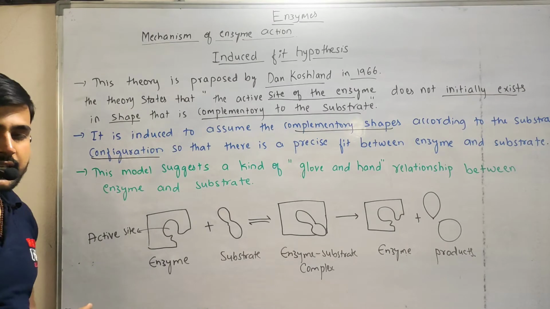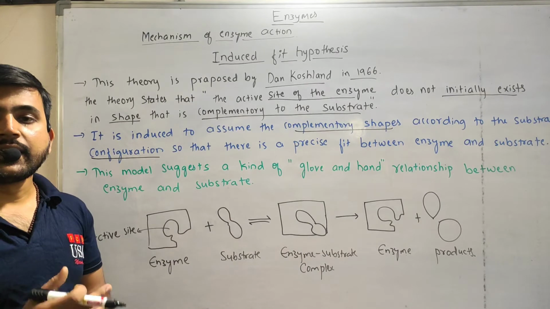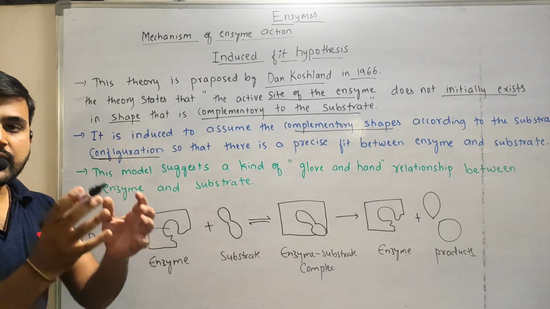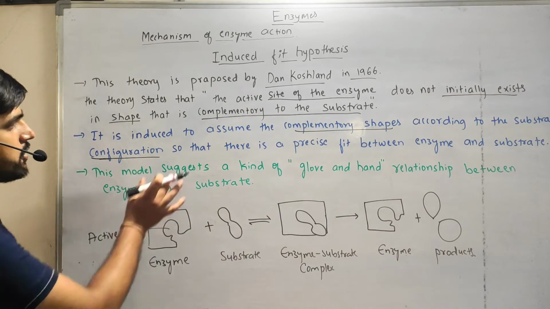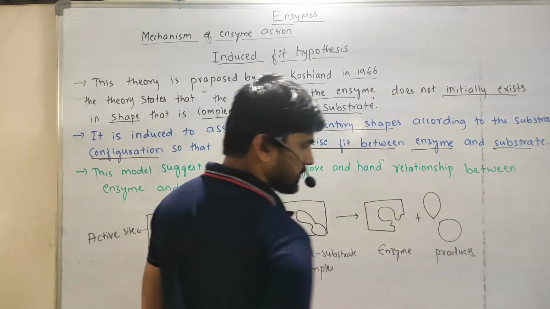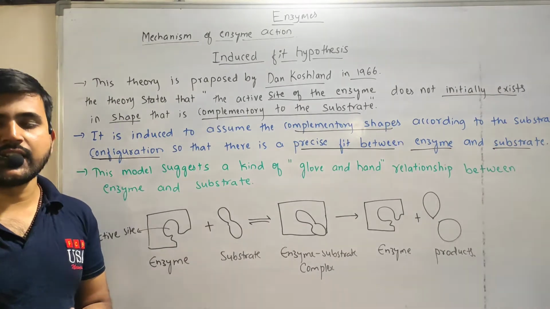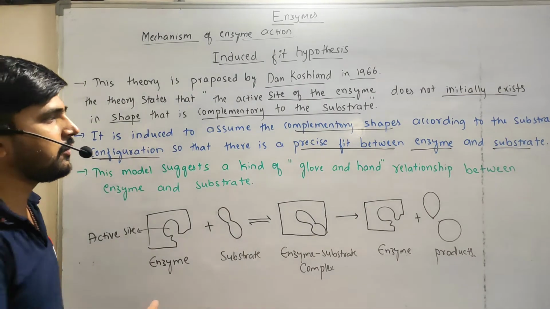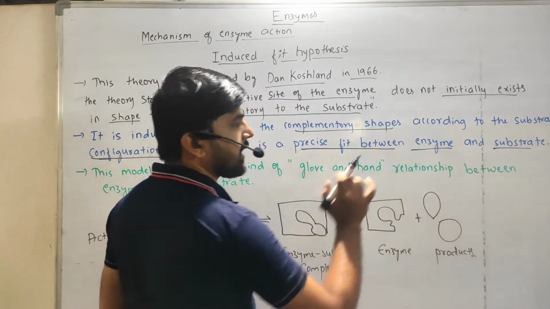So what happens here? The active site of the enzyme can be set up according to the substrate configuration. The active site can be changed according to the substrate shape and size, so that there is a precise fit between enzyme and substrate. So the active site of the enzyme can change its shape according to the substrate, and by that they can fit each other precisely, that is enzyme and substrate.